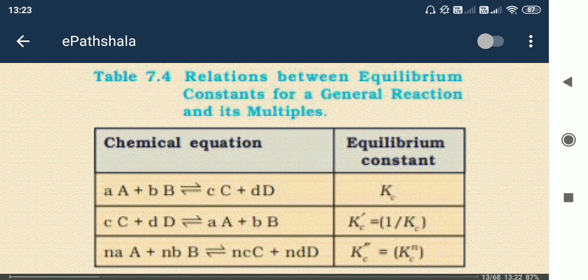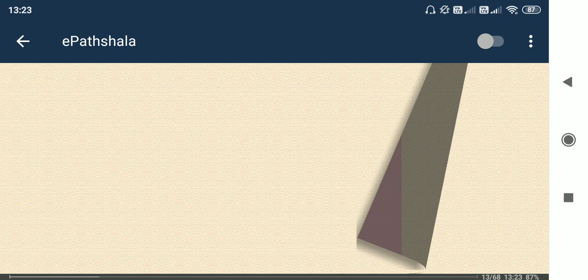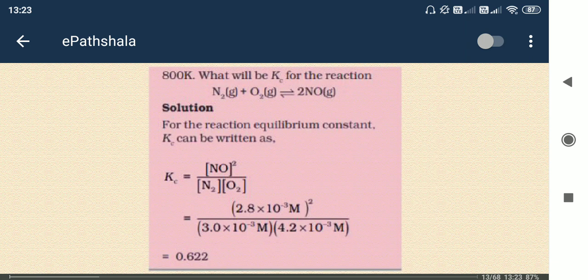In the third one, there is a power of the stoichiometric ratio. So small na, small nb, small nc, small nd. C was there, but small n is added in every one, so the whole is to the power n. So for the third case, the equilibrium constant will be the previous one to the power n only. That's why Kc prime prime is equal to Kc to the power n. Likewise here we can calculate the equilibrium constant Kc if concentration is given.